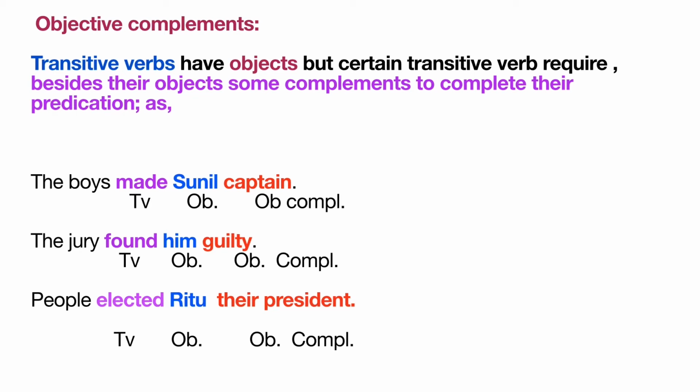Therefore, it needs some word or words to make the sense complete. Thus, by adding captain, the sentence becomes meaningful. Captain is object complement because it describes Sunil, the object of the verb. Next sentences are the jury found him guilty and people elected Ritu their president. Both the sentences have transitive verbs found and elected as they have direct objects him and Ritu. Still, they need objective complements guilty and their president to make the sense meaningful.